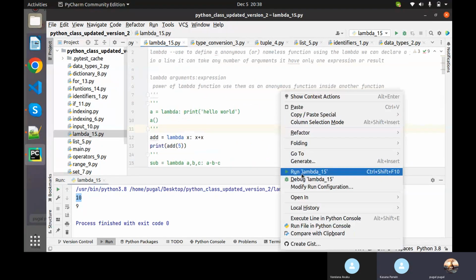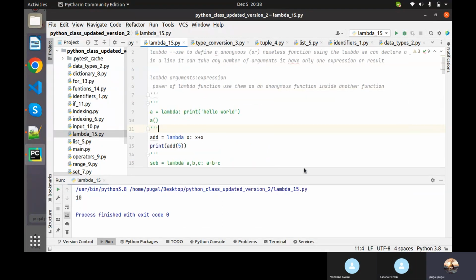Can you explain what is an object, sir? Either it's a class or a function which is held by a variable. The variable holding the entire function, we call that an object. In this case, add is the object.